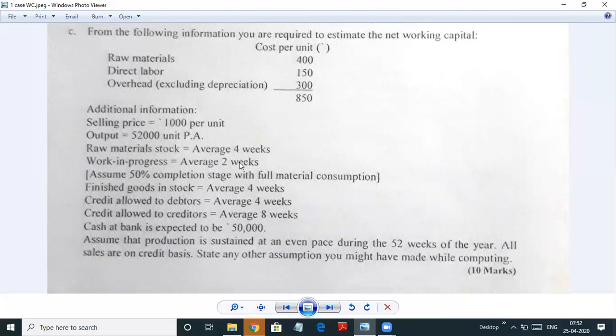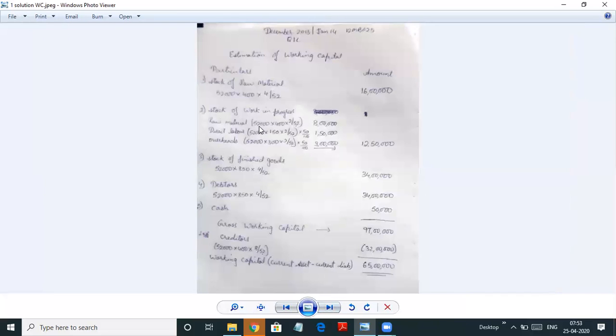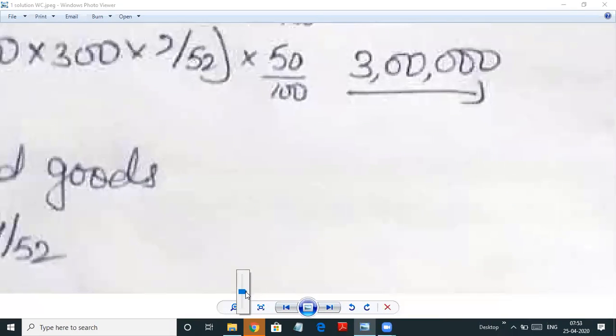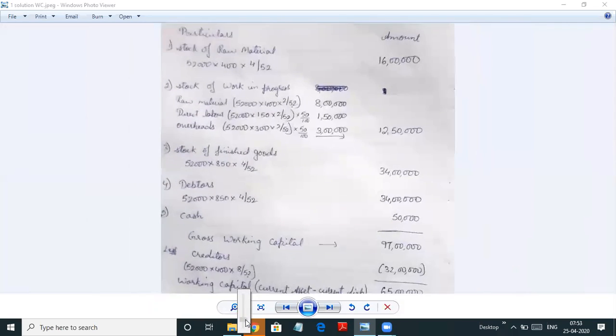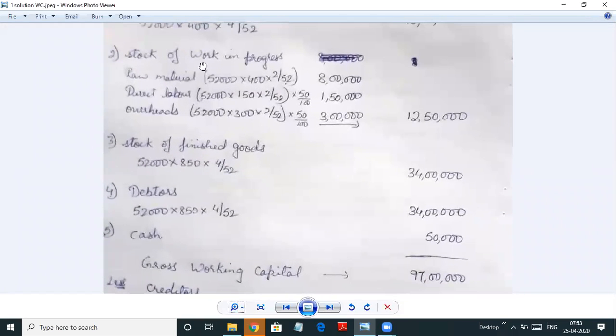And work in progress takes 2 weeks. So we have to take all these three, but we have to take raw material full, direct labor and overhead as half. So how do we solve it? First we'll take raw material, 52,000 units we are manufacturing into 400. Just elaborate it so that you can see it clearly. So see here, 52,000 units into 400 is the cost per unit, into the work in progress was for 2 weeks, so 2 by 52. We have to take raw material full, so the full 8 lakh I'm taking here.